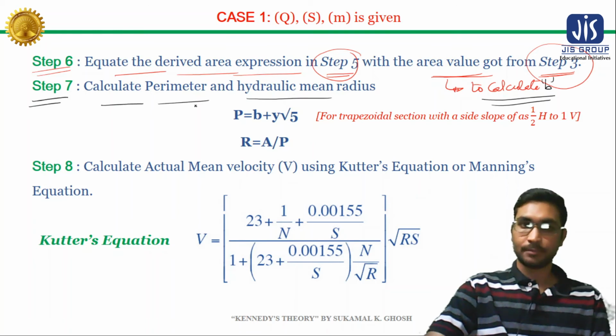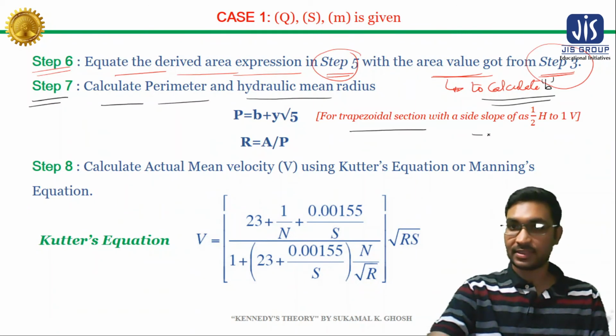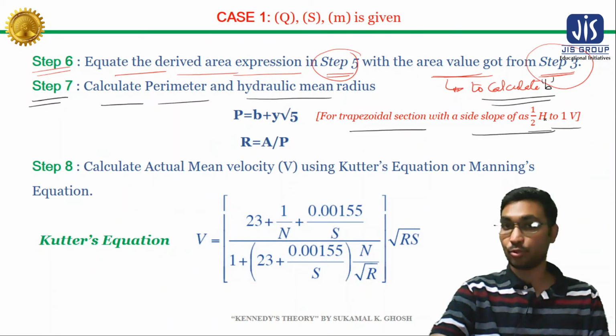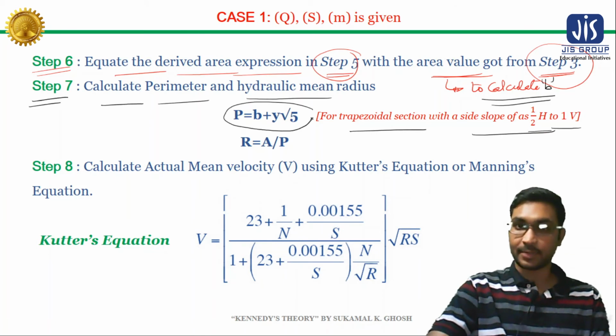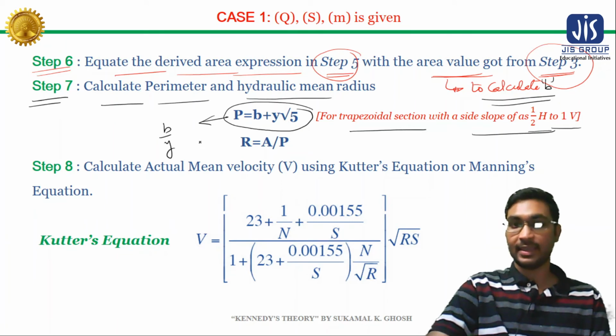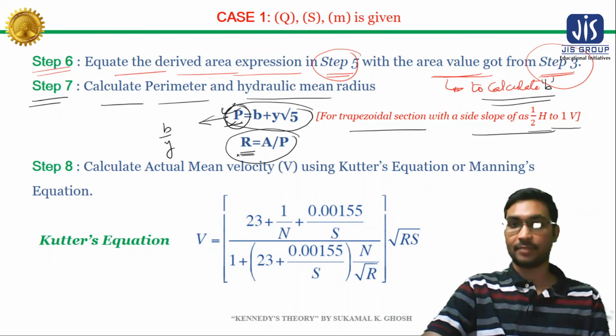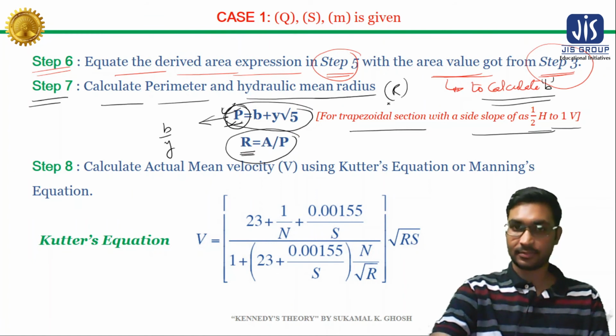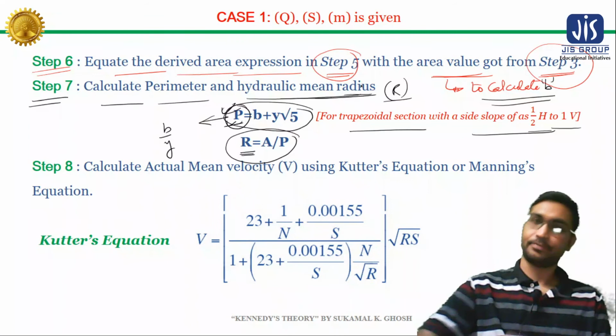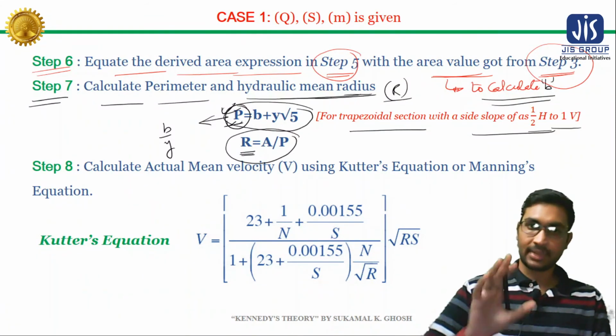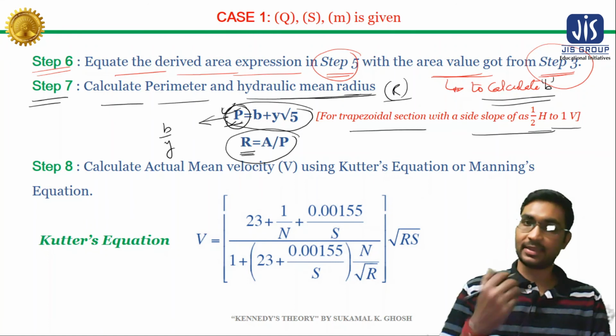Now step 7 will be, we need to calculate the wetted perimeter and the hydraulic mean radius. If you calculate the wetted perimeter for a trapezoidal section with side slope of 1/2 horizontal to 1 vertical, then we will get this expression. In this expression, when you put the value of b and y, you will get the value of wetted perimeter, that is p. Now using this p value, we can calculate the hydraulic mean radius or hydraulic mean depth r. So in step 7 we need to calculate the wetted perimeter and the hydraulic mean radius.